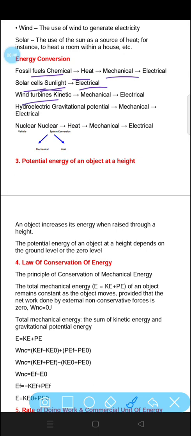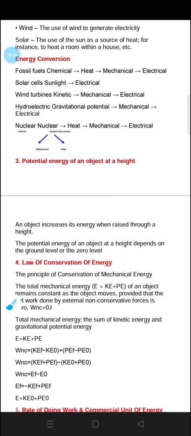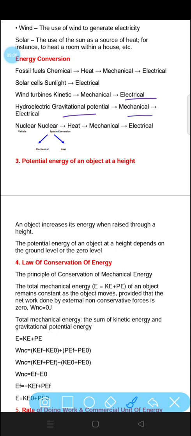Wind turbines, they have movement. The wind turbines move and they will produce electricity. Means they will have kinetic energy. It will be converted into mechanical energy and finally into electrical energy. After that, hydroelectric: gravitational potential energy is converted into mechanical and finally converted into electrical energy. Nuclear energy is converted into heat, then mechanical and finally into electrical energy. So this is how conversion of energy takes place.